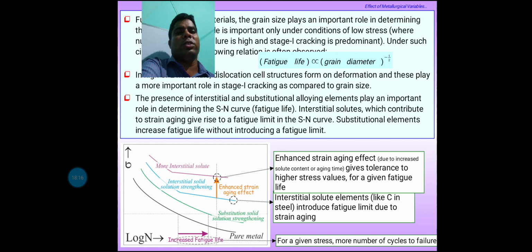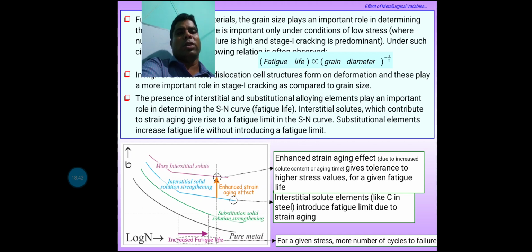That means stress sigma versus log N. So enhanced strain aging gives the tolerance of higher stress values for a given fatigue life. Now interstitial solute elements like C in steel introduce a fatigue limit due to strain aging.